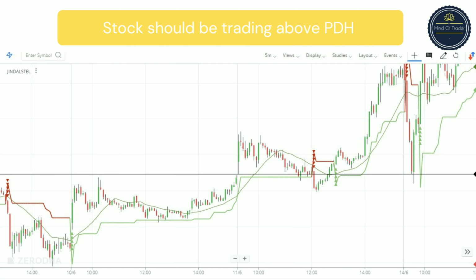The last point which we have to consider while selecting a stock is that your stock should be trading above the previous day high. I have taken the example of Jindal Steel for 11th of June. When you see the chart, it clearly shows that the stock has opened above the previous day high. So selecting such stocks will always give you an edge while trading.